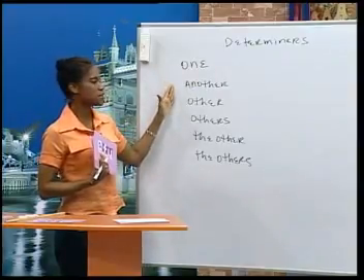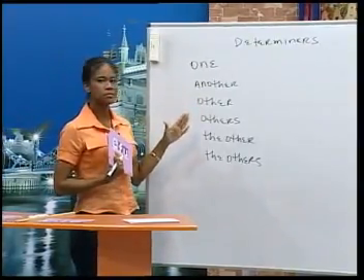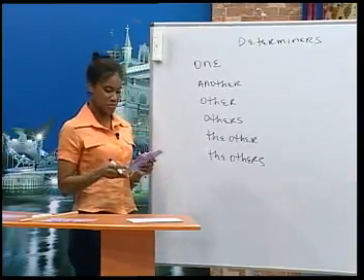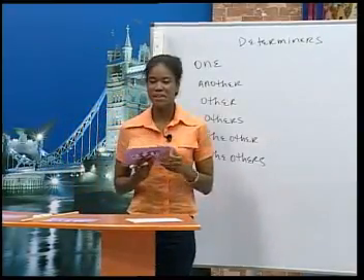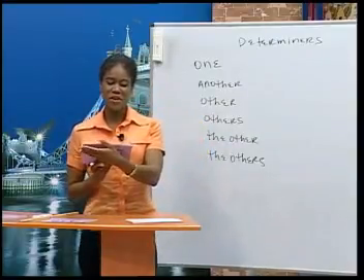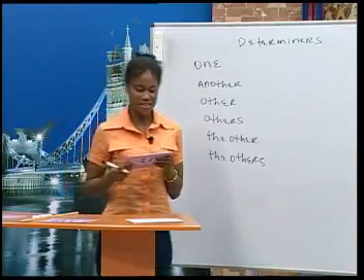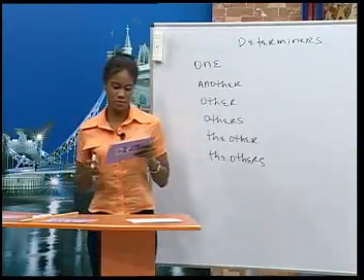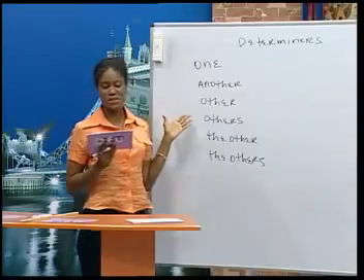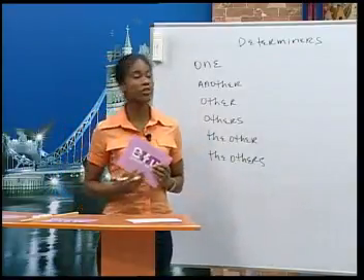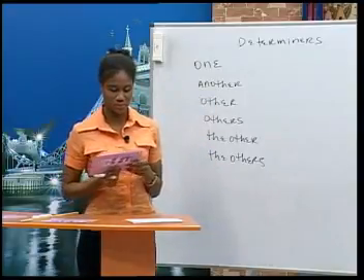One, another, other, others, the other, the others. Okay, remember how we used the articles before? We were using a, an, the, or no article. Well, we can use determiners in the same way. Let's look at a table to see how we can use these determiners.